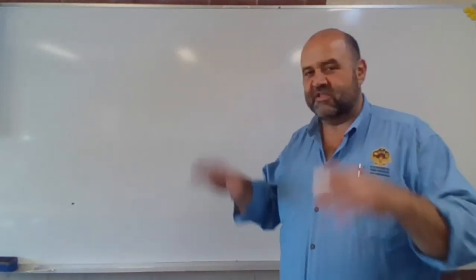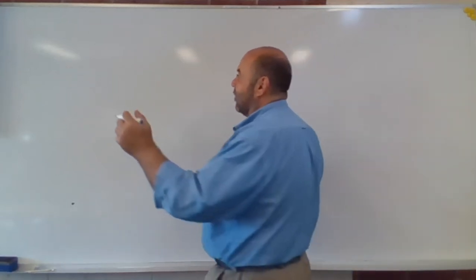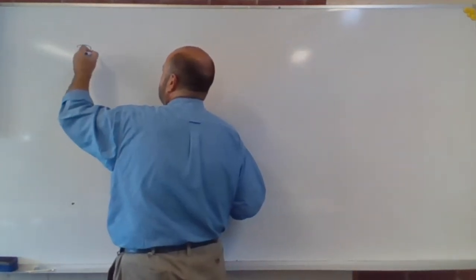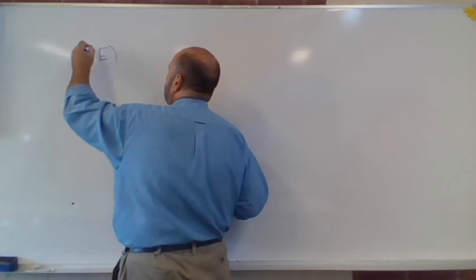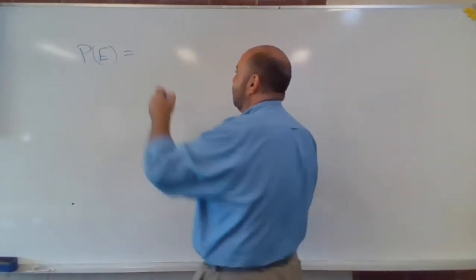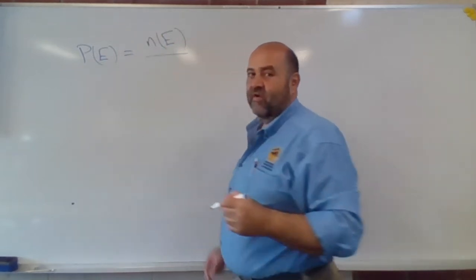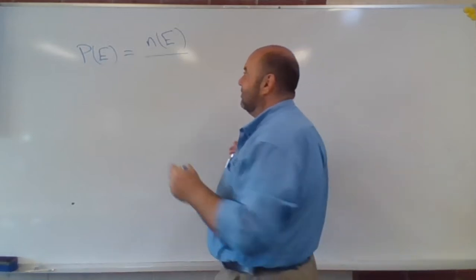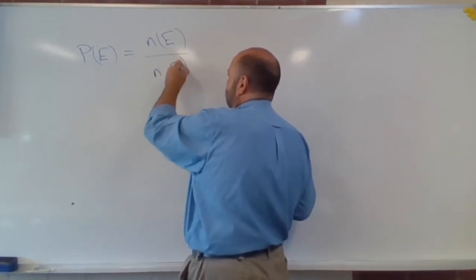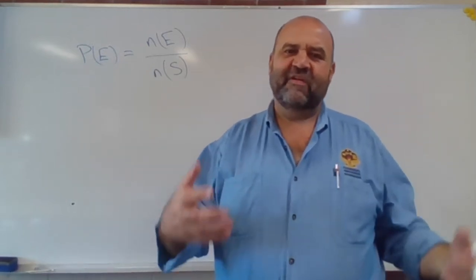Let's lay down some foundations. Before we get into any of the hard counting problems, let's just lay down some basic foundations of probability. So there was only one formula, like I said. The probability of an event is the number of ways the event can happen divided by the number of elements in the sample space. Now, there was a lot of language in that, wasn't there? The probability of an event.